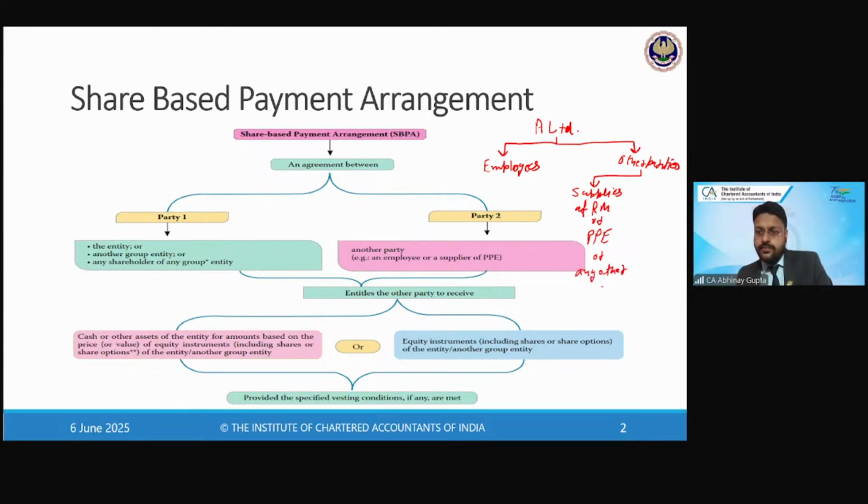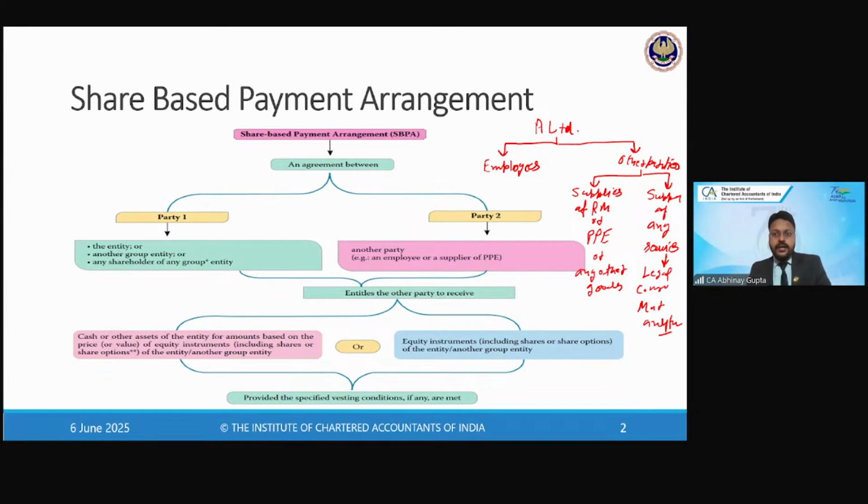So all the transactions where the company is purchasing goods, PP&E, fixed assets, or any other items, as well as suppliers of any services, for example legal, consulting, marketing, or anything else. So a third party could supply any of the goods or the fixed assets, or any of the services to the entity.